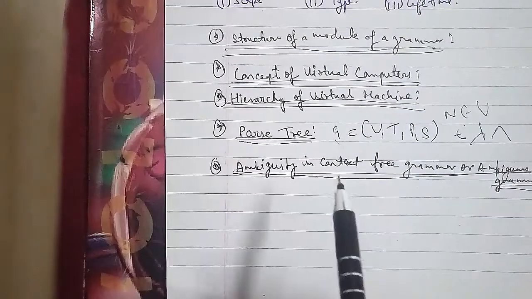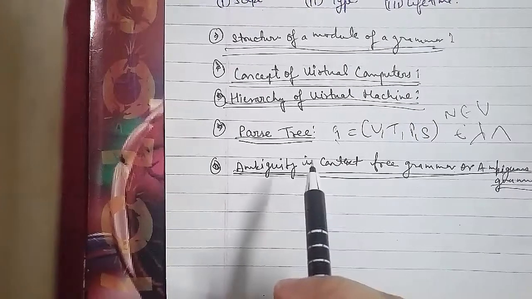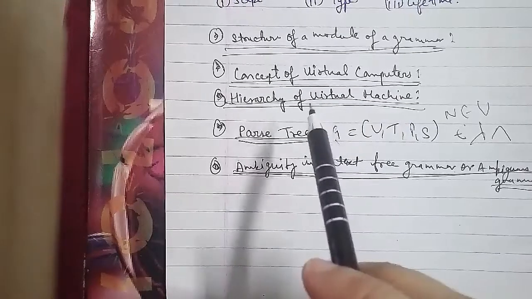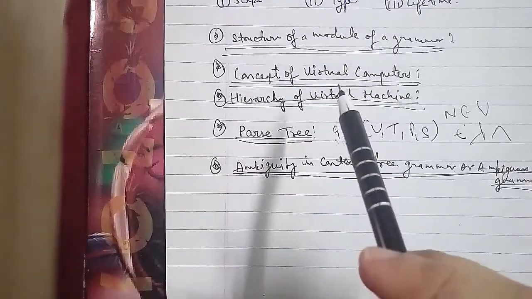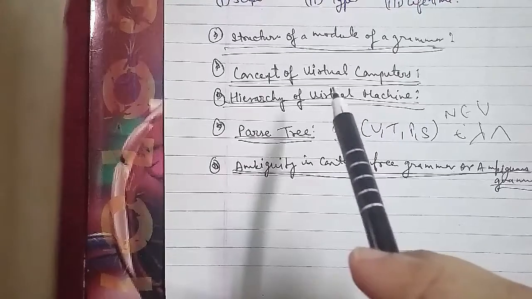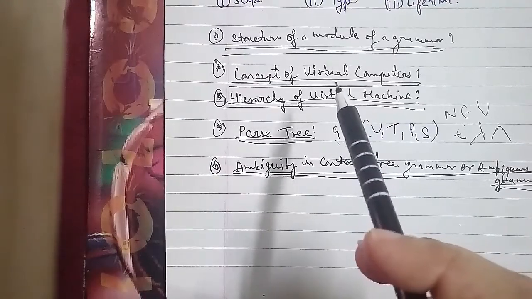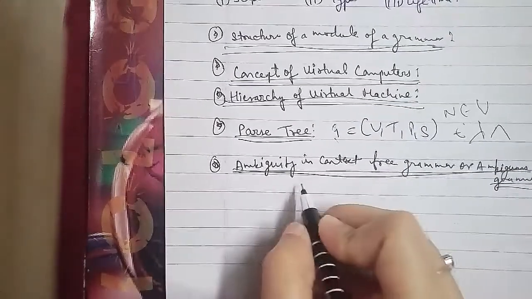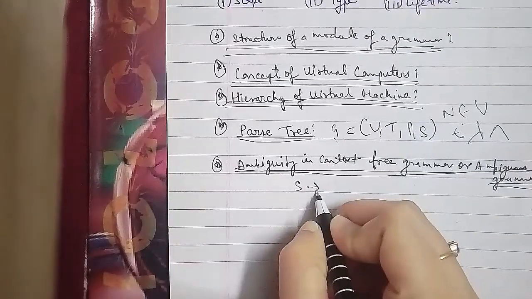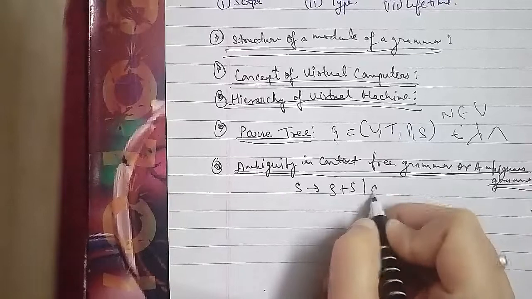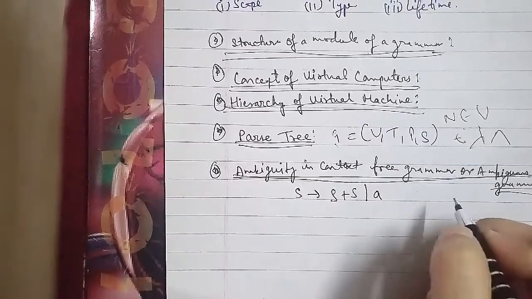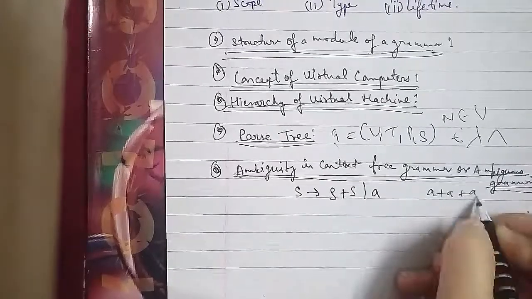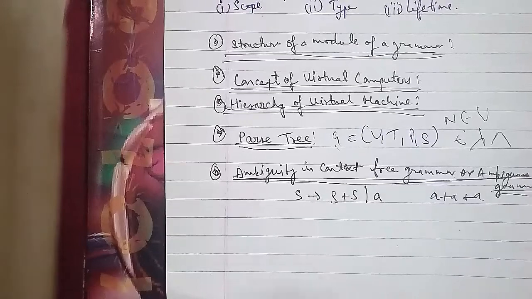This is S plus S, and this is S plus S, and that is your a. It is also a, and that is also a. The other tree is from this side, so for the other side we have S plus S, which is represented as S plus S, and that is represented as a variable, and this is representing a here. This shows that the above grammar is ambiguous because it has two leftmost derivation trees, and similarly we can show the two rightmost derivation trees as well.